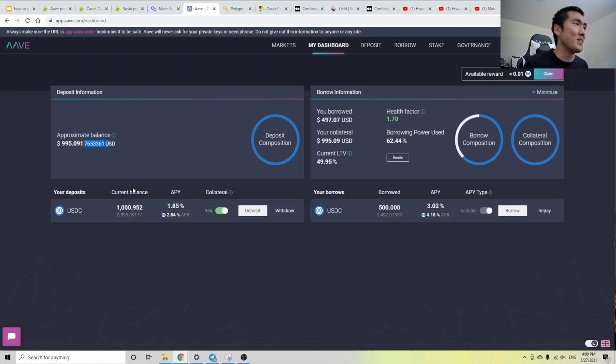So I'm lending out my assets to other people, and I'm borrowing assets from other people around the world. I don't know who they are, but I'm lending money to them, and I'm borrowing money from people around the world, paying an interest rate, earning an interest rate, and just combining all these ecosystems together to generate yield with my dollars.